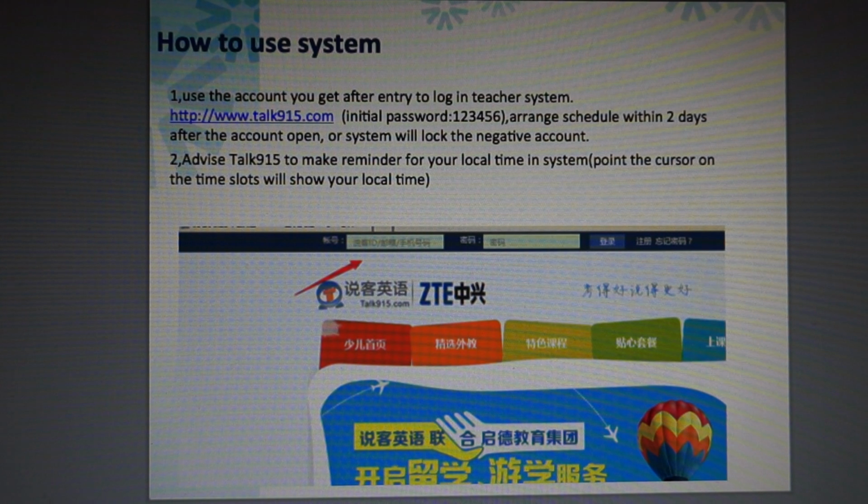After your account is available, you are required to arrange your schedule within 2 days, otherwise your account will be locked. The most important part: make sure you have already told or submitted us the time difference between your location and China. Otherwise your account will not be available. Now you can turn to page 4.